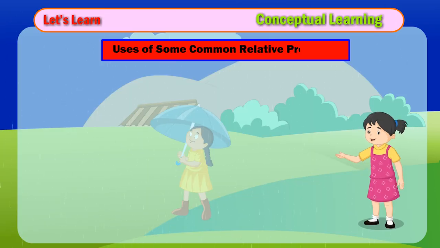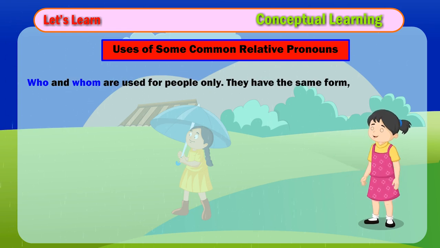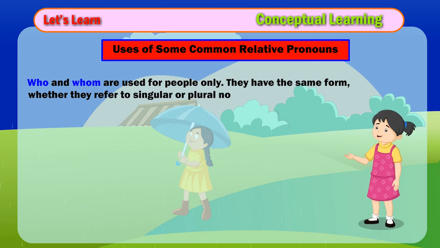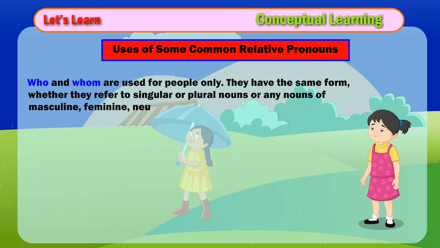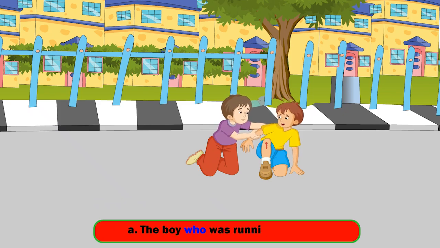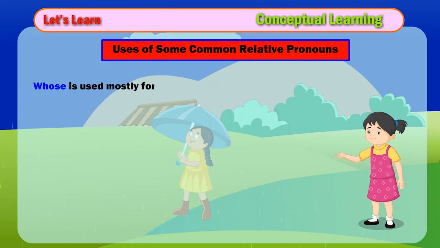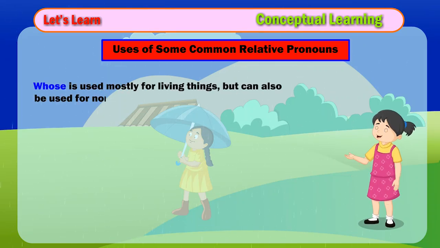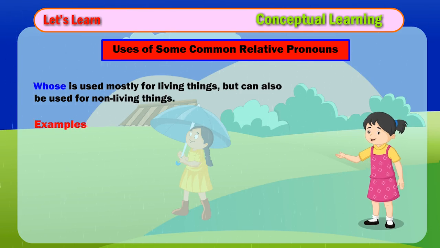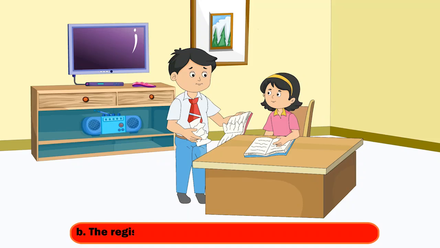Uses of some common relative pronouns. Who and whom are used for people only. They have the same form, whether they refer to singular or plural nouns or any nouns of masculine, feminine, neuter or common genders. Examples: A. The boy who was running fell down. B. The girl whom I had met before noted my phone number. Whose is used mostly for living things, but can also be used for non-living things. Examples: A. The bike whose color is red is parked outside. B. The register whose pages were torn was on the floor.